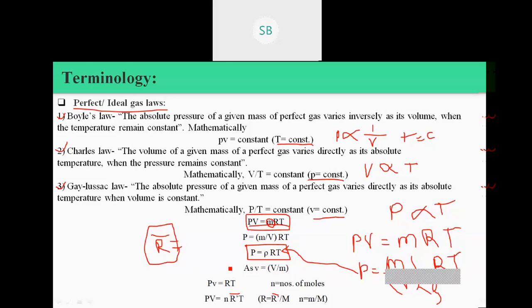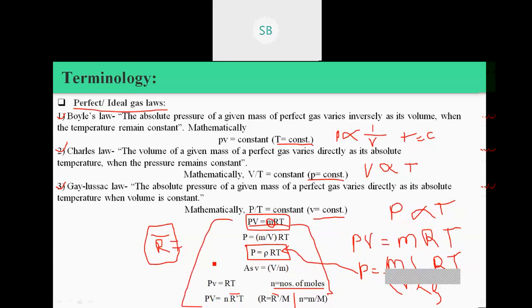So if we put R is equal to R bar upon M, this capital M is known as molecular mass, and small n is the number of moles. If we put these values into this equation, you can write pressure into volume is equal to small n, which is the number of moles, into the universal gas constant, into the temperature of the system. So these are the ideal gas laws.